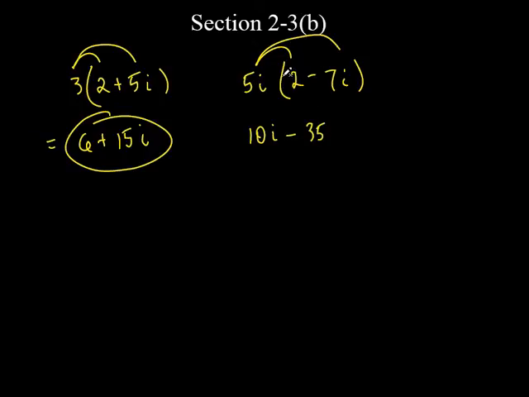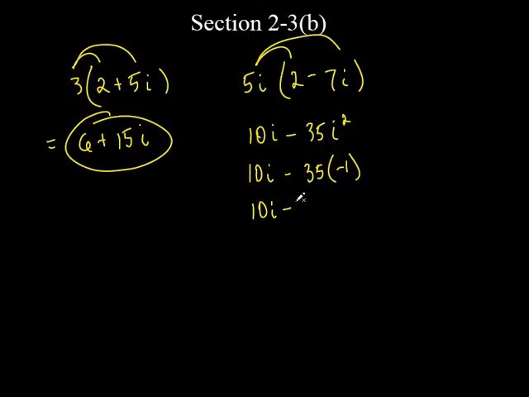i times i is i squared. Now, you may have been able to look at this and say, i times i is i squared, which is -1, and -1 times -35 is plus 35. You could have done that, and that would be fine. I'm just writing down the steps so you see what we're doing, so you don't get too lost. So, look at this. 35 times i squared, which is -1. I'm writing down every step. You don't have to write down every one of these steps. I'm just doing that so you can see the progression of where I got this.